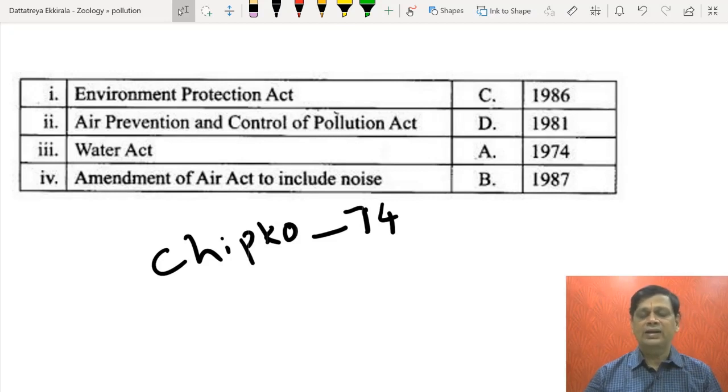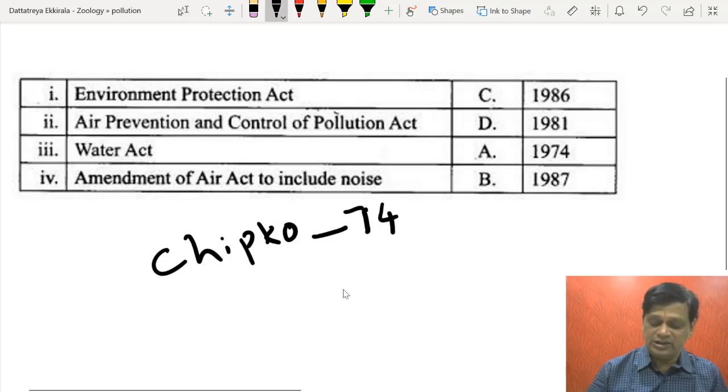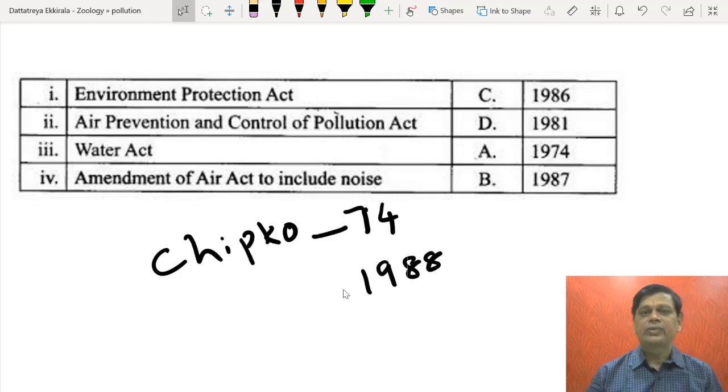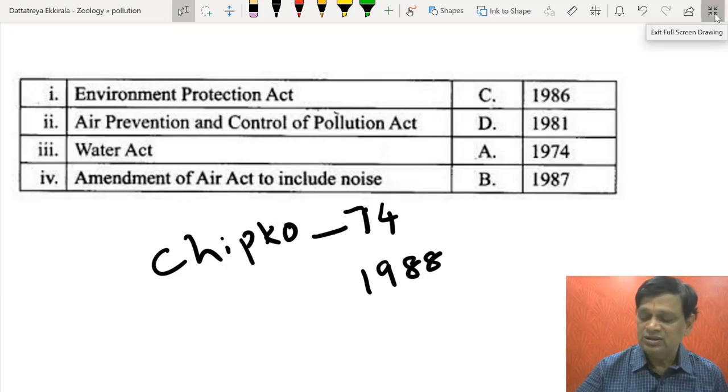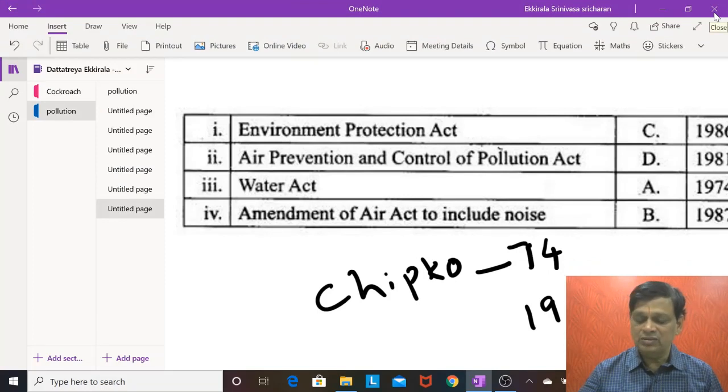That is not an act, but the National Forest Policy, in 1988. According to this National Forest Policy, plains should have 33% forest cover and hills should have 67% forest cover. Because forest cover percentage is coming down globally, and India is no exception, various steps are required.